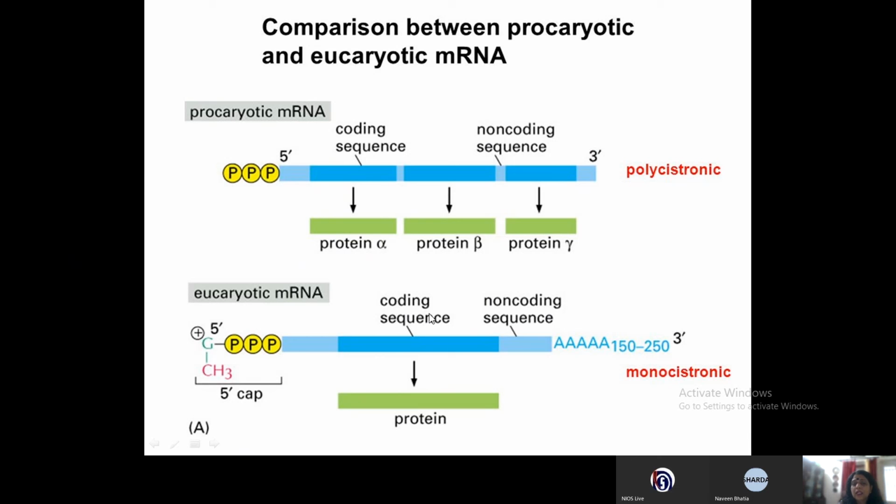That means this mRNA will translate into only one protein, not many proteins, and it will be flanked by the promoter and the terminator regions. So this is the difference between a polycistronic gene and a monocistronic gene.